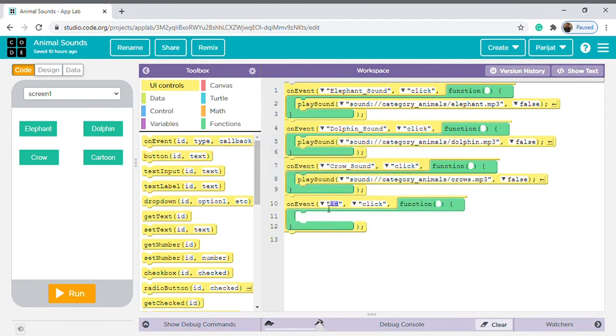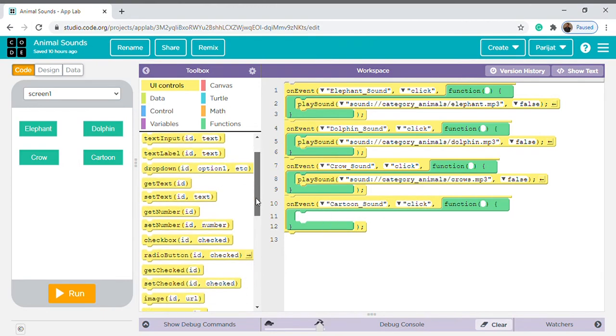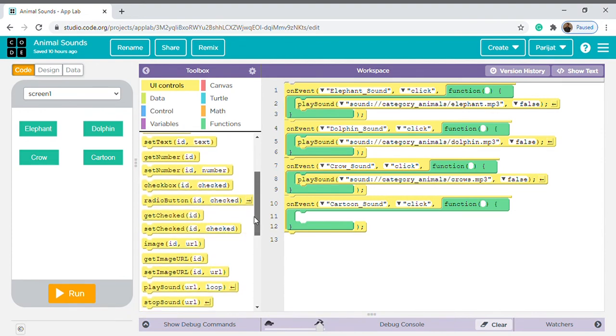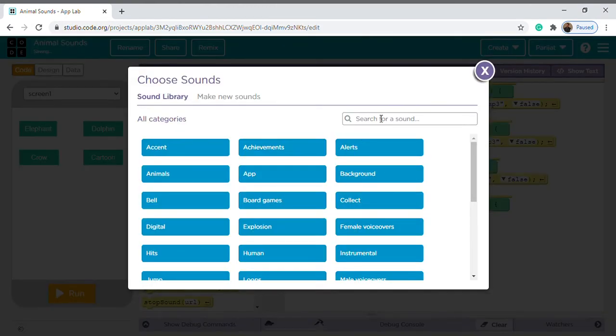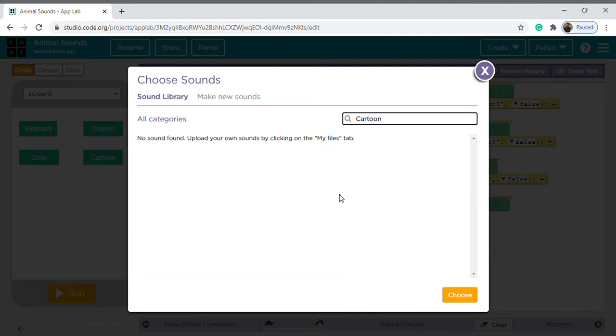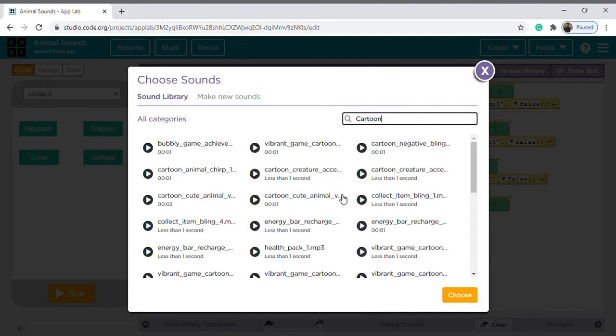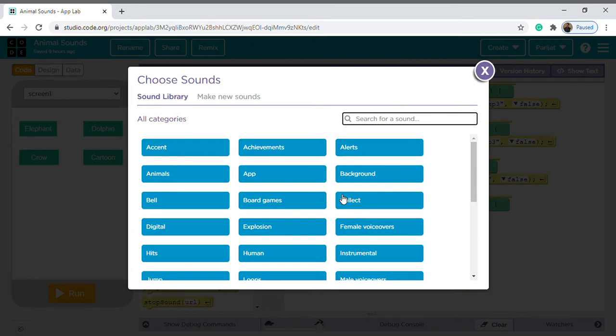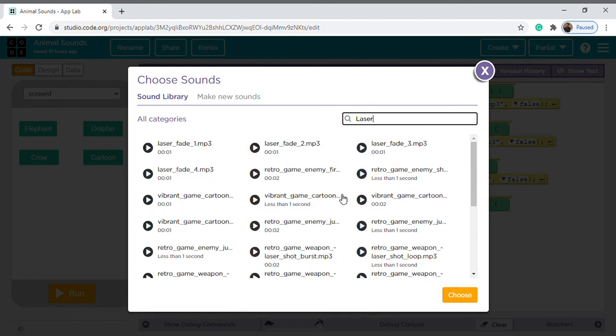That ID was cartoon sound on click. Then play sound. Then choose, then CARTOON, cartoon or laser. We can search as well. Laser. Okay.